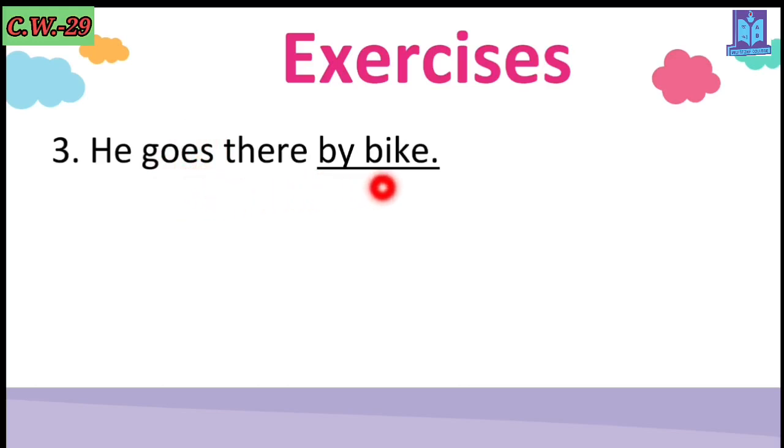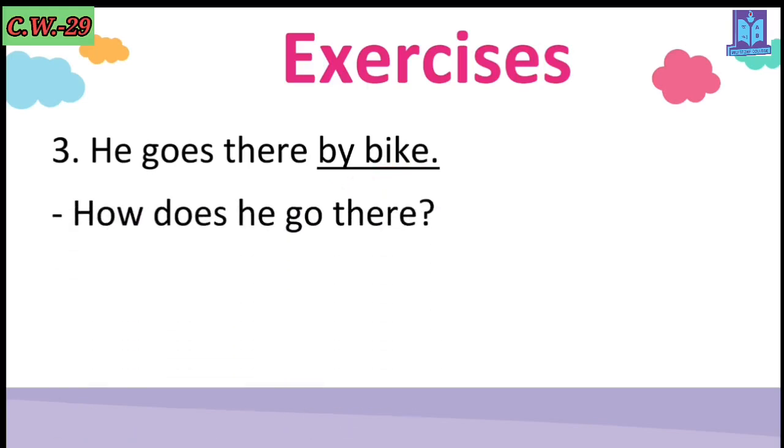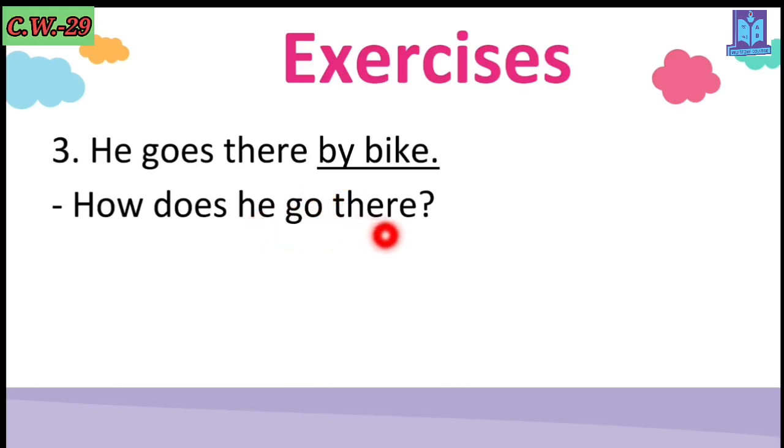And listen, here is by bike. So you have to choose the WH word. Can you guess which WH word you have to use? Exactly. It will be how. How does he go there? Why? How is the WH word based on the underlined word. Then does, because you have to adapt. Then the subject, then the main verb. It means the base form of the verb, verb 1, because after do, did, does, the verb will always be the present form. Clear? Then there is the extension. You have to write that.